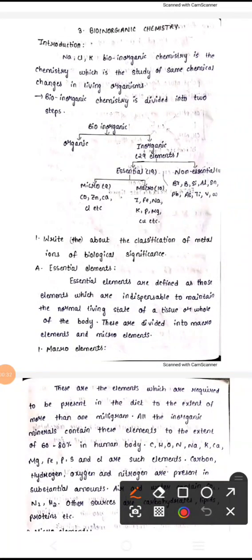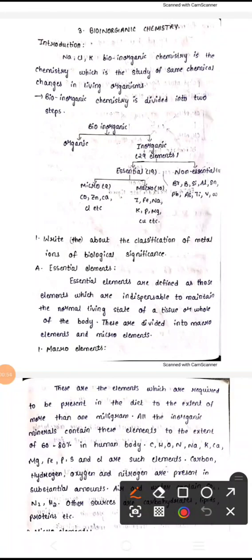This study includes biological changes in chemistry, which means matter, growth, reproduction, and also processes like digestion, excretion, and reactions which lead to growth and multiplication of cells, which will produce energy.